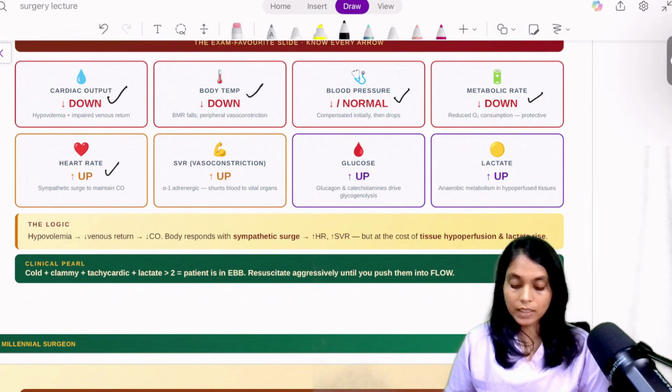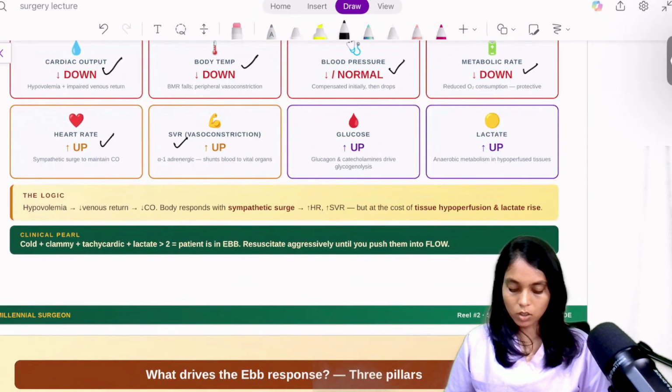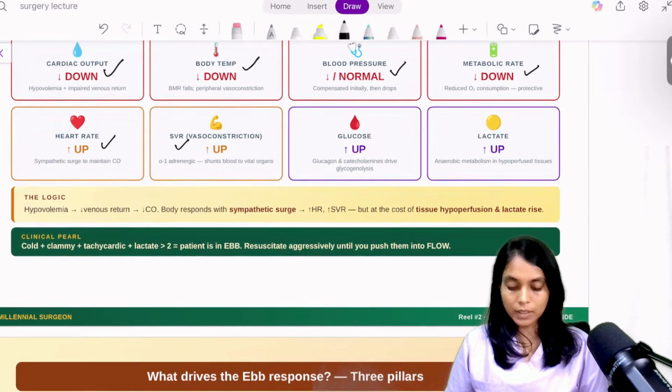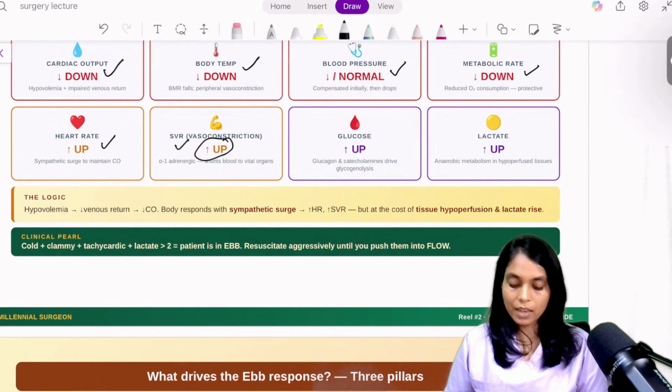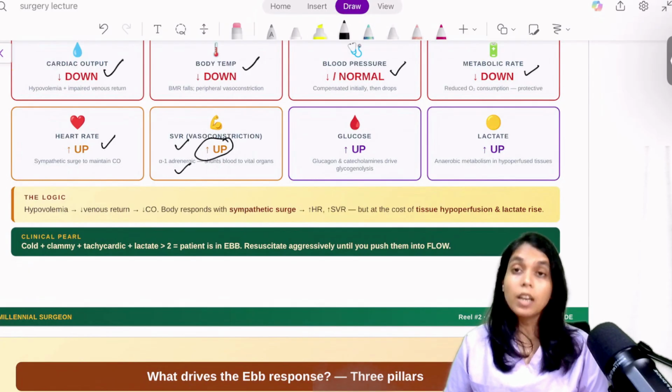Then systemic vascular resistance (SVR) will rise because vasoconstriction will happen, leading to alpha 1 adrenergic receptor activation, which will shunt blood to the vital organs. So systemic vascular resistance will occur.